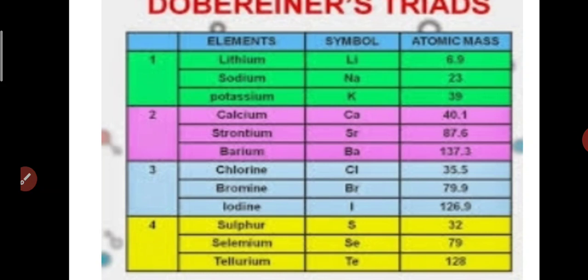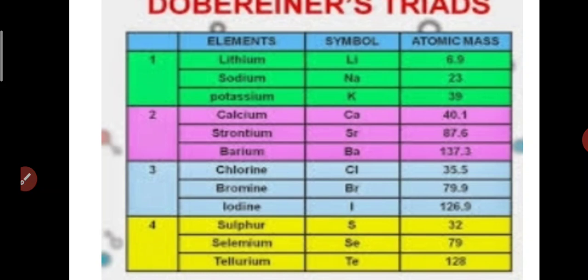In the same way, the second triad of Dobereiner is calcium, strontium and barium. The average atomic mass of calcium and barium was found to be nearly equal to that of strontium. In the third triad, he took chlorine, bromine and iodine.